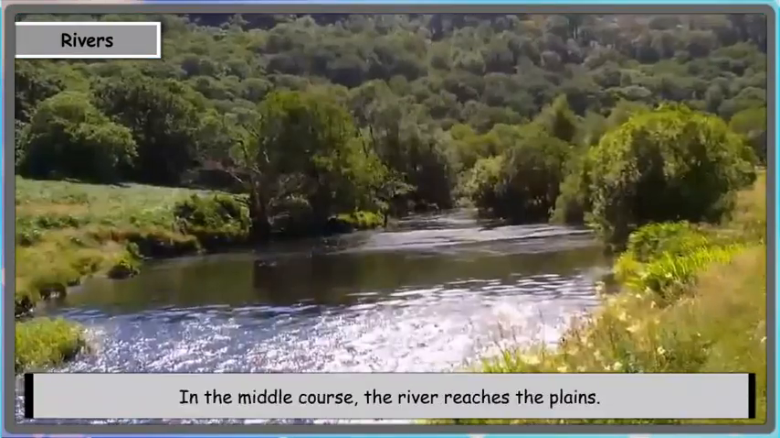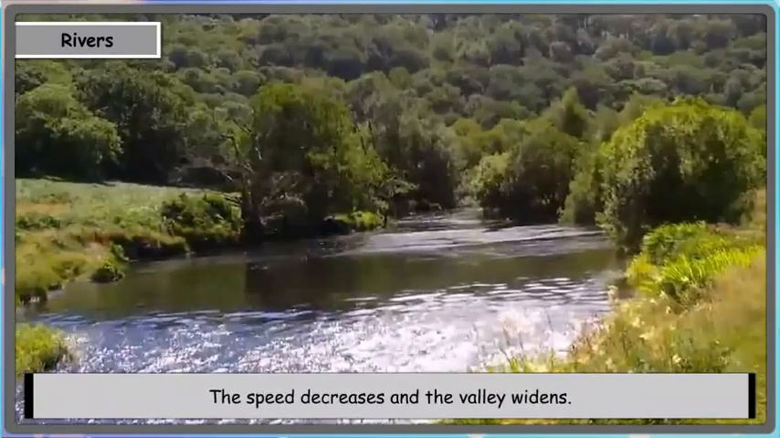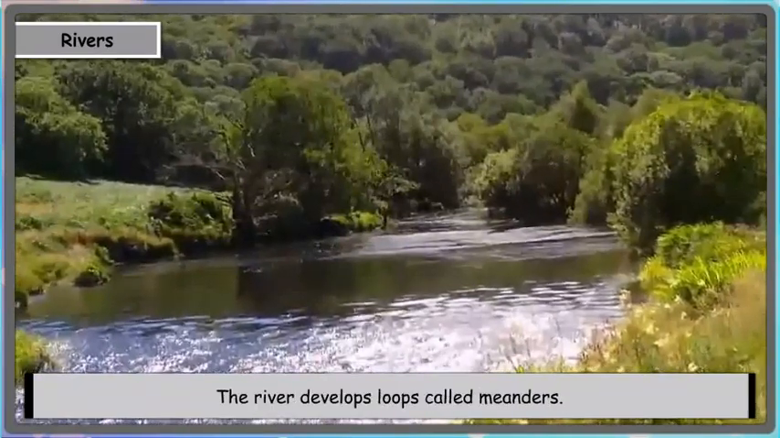In the middle course, the river reaches the plains. The speed decreases and the valley widens. The river develops loops called meanders.